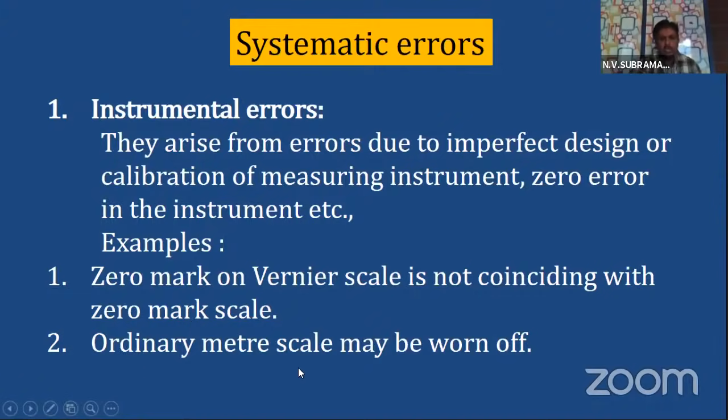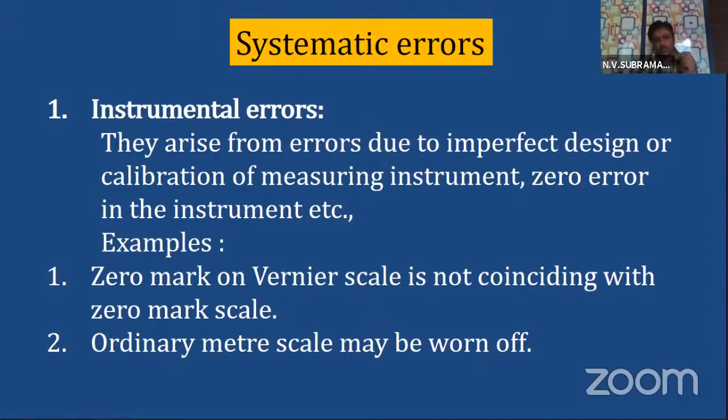Next, the ordinary meter scale may be worn off. You are using a normal scale, but zero is not properly visible on it. Worn off means it's not properly visible. The paint might have gone. So when you are using such things, there are bound to be instrumental errors.